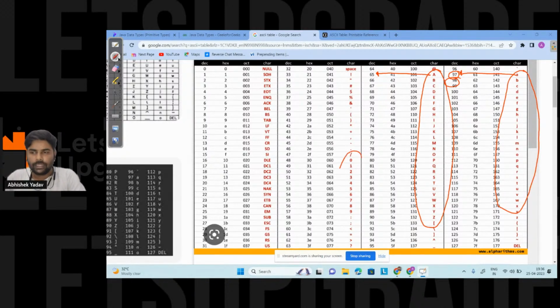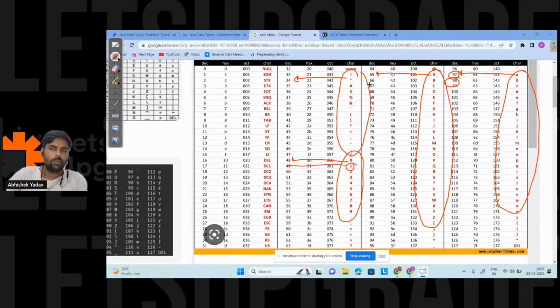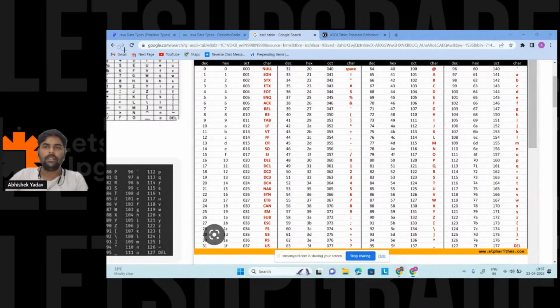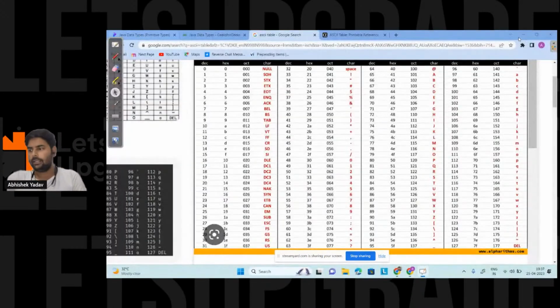Similarly, if you treat a digit as a character, for 0 the ASCII code is 48, and for 1 the ASCII code is 49. Similarly, if you are treating a special symbol as a character, we have the corresponding ASCII code in the ASCII table. Everyone is clear now? Yes or no? Please write in the chat.